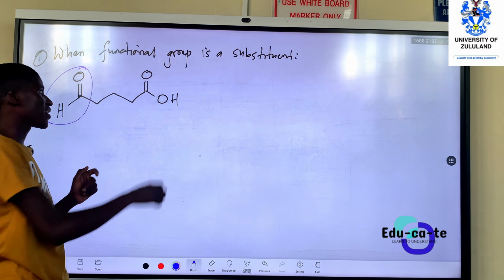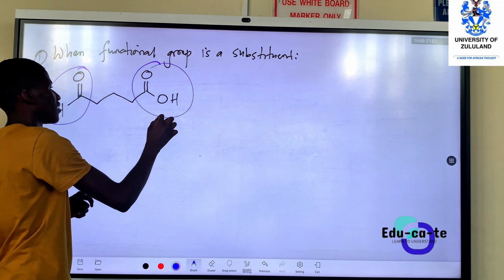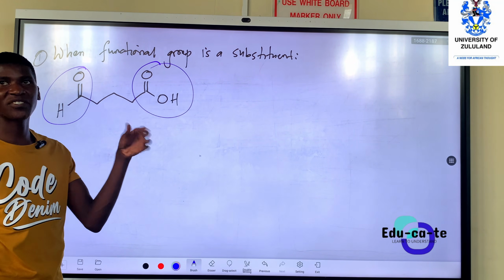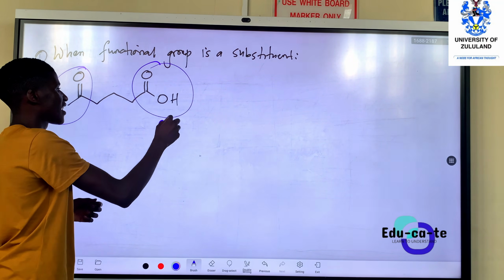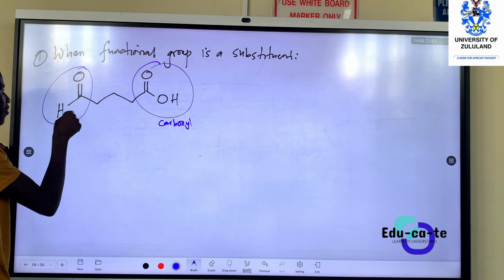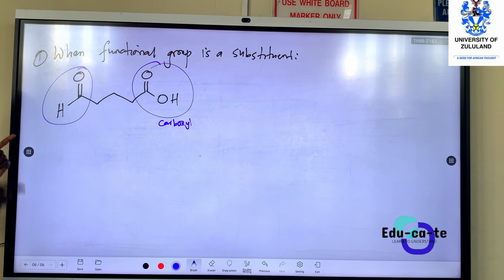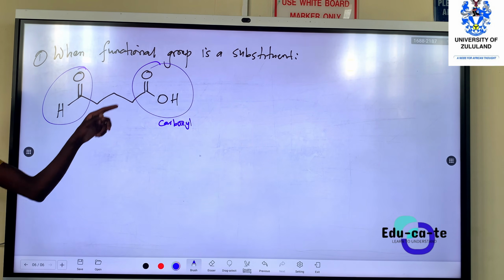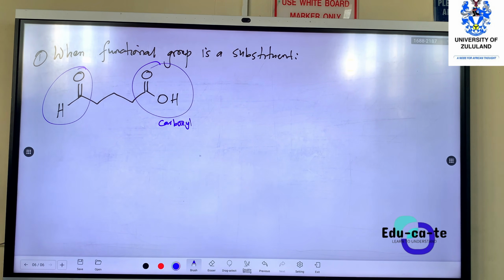On the other side, what is this functional group? It's for a carboxylic acid, a carboxyl group. So which one is more powerful between the carboxyl group and the functional group for aldehydes?